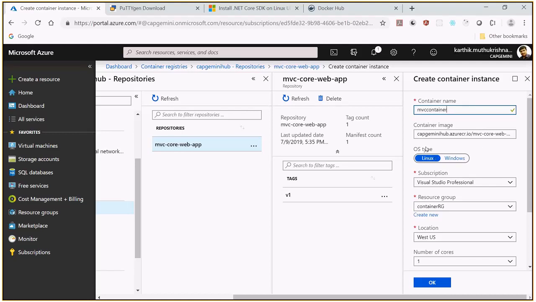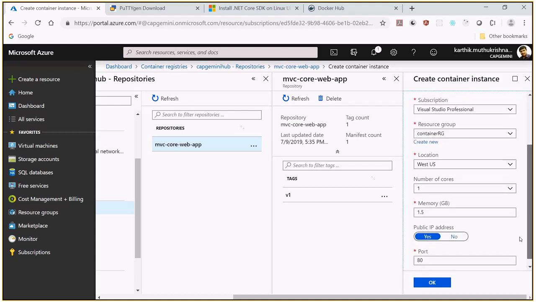Because we are working with Linux, that's the base image, and Visual Studio Professional. I wanted to create it in the resource group called Container RG, West US. The number of cores and memory is important. When I say number of cores and memory, I'm just going to bring up that container with the base OS with this memory speed.